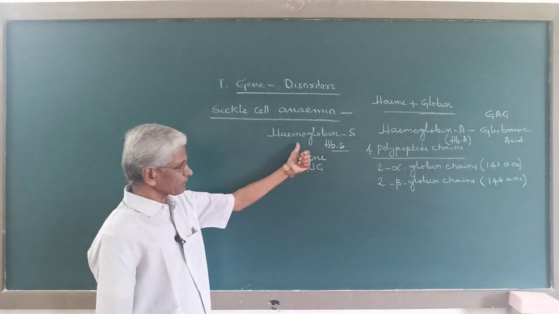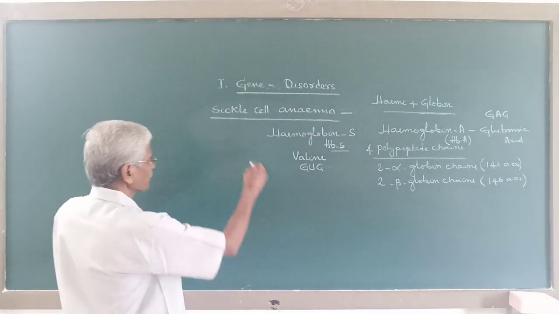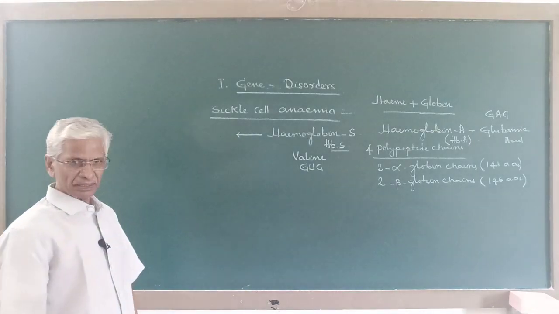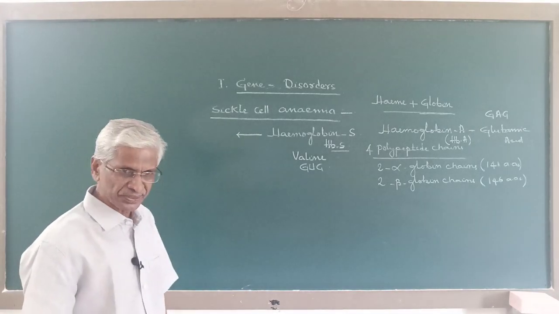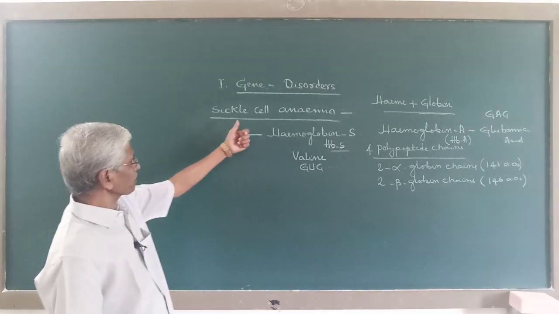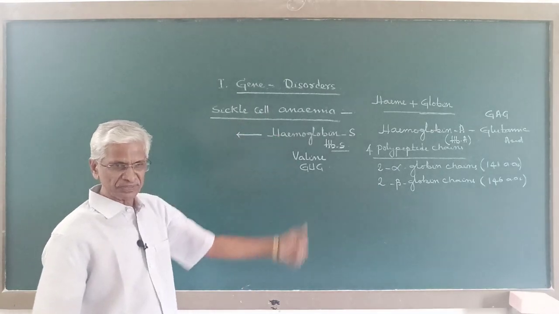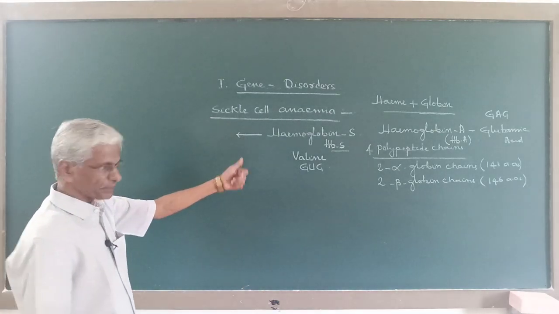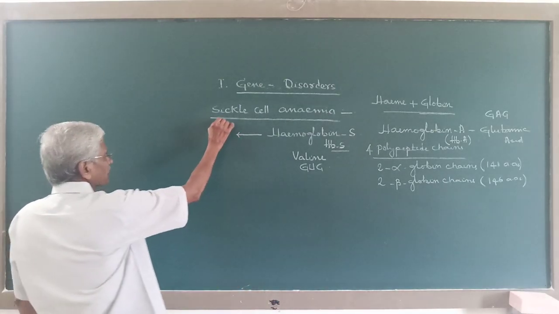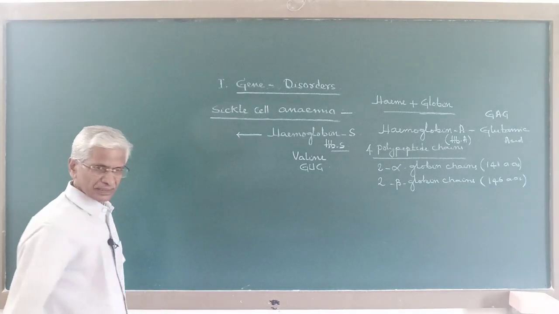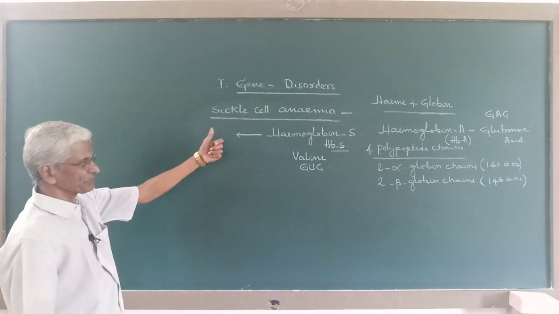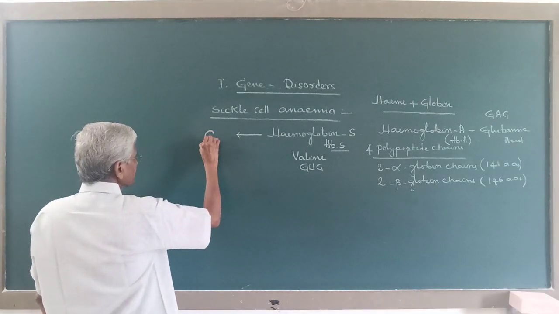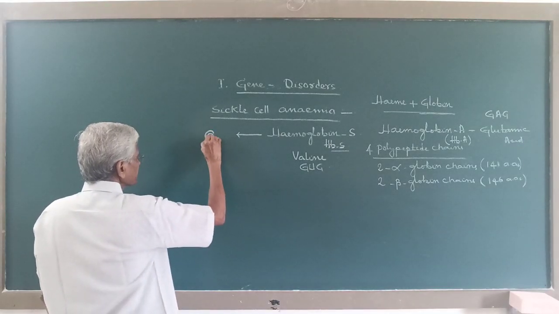And this abnormal hemoglobin, hemoglobin S, is present in the red blood corpuscles of persons suffering with sickle cell anemia, and because of this, the RBC become sickle shaped.